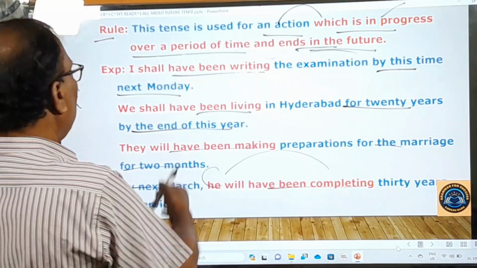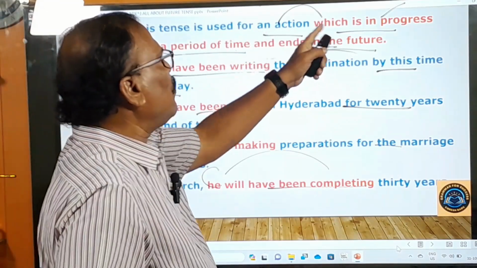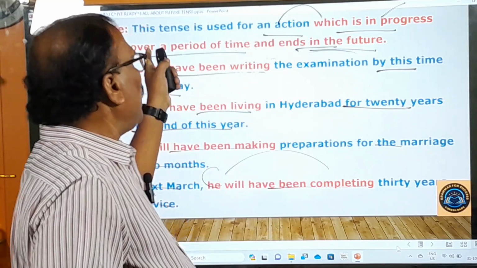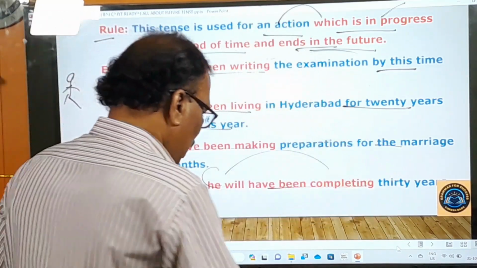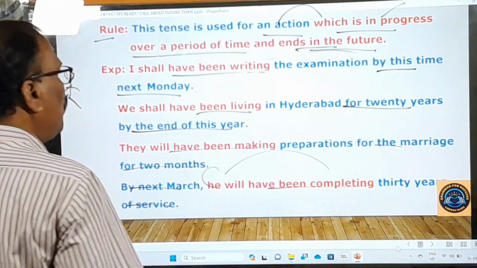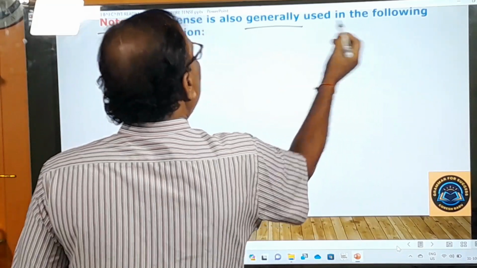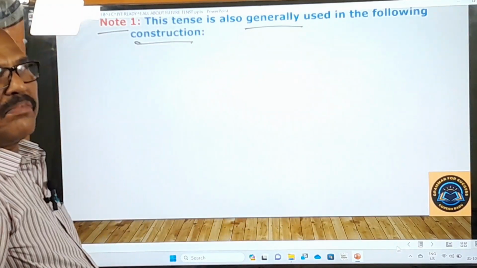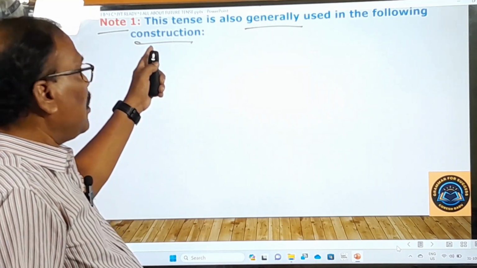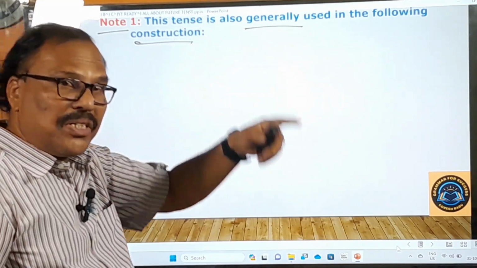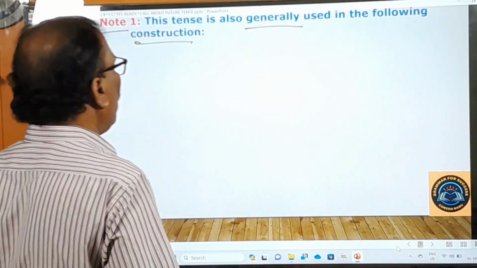So here these are the examples, and this tense is used to indicate an action which is in progress over a period of time in the future and ends only in the future, right? And now let's go to learn about other rules. Note 1 is there. This tense is also generally used in the following construction. Just like future perfect tense is used in the following construction, this future perfect continuous tense is also used generally in the following. What is that following construction?